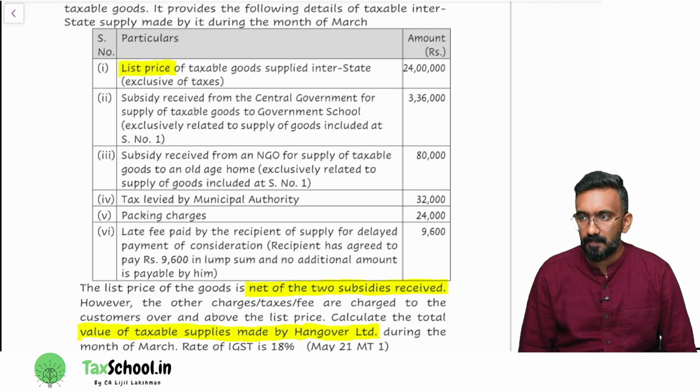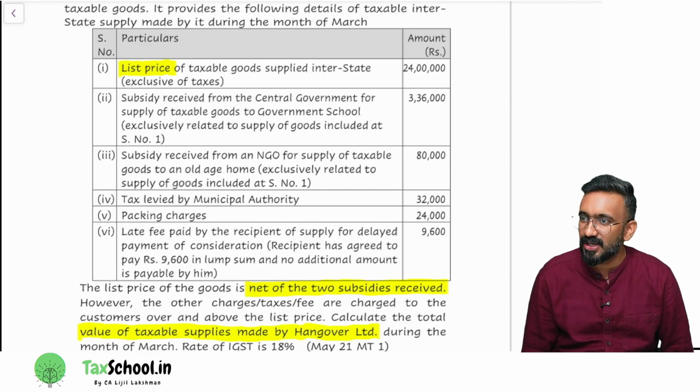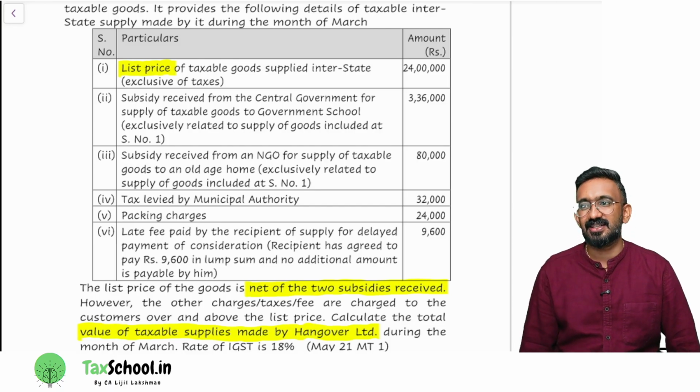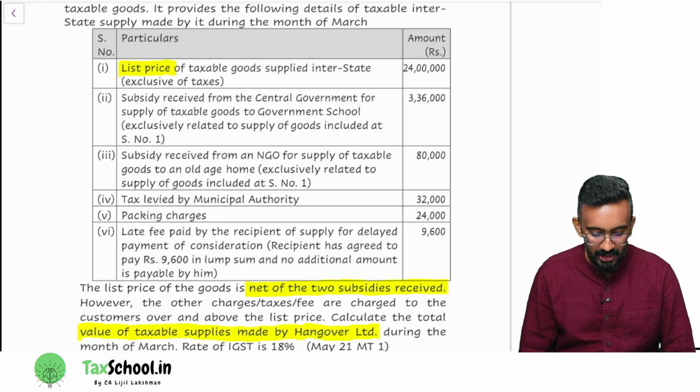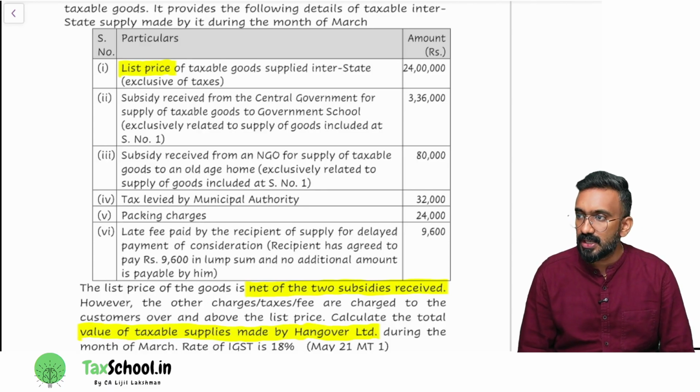Point number 4. In particulars column, point number 4. What is it? Taxes levied by municipal authority. What did I teach you as an example for taxes? Municipal taxes, is it to be included in value? Yes. Taxes other than GST should be included. So point number 4, taxes levied by municipal authority, amount column, 32,000. Write it there.